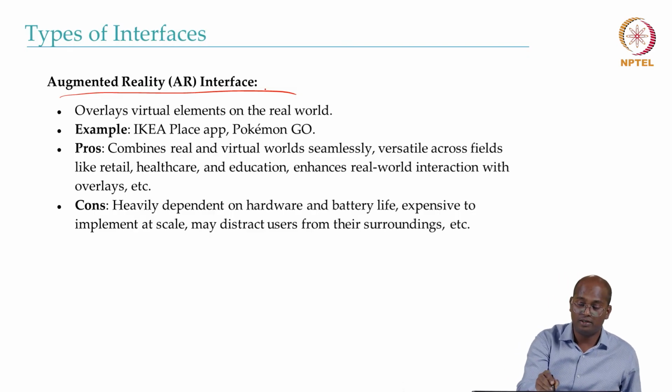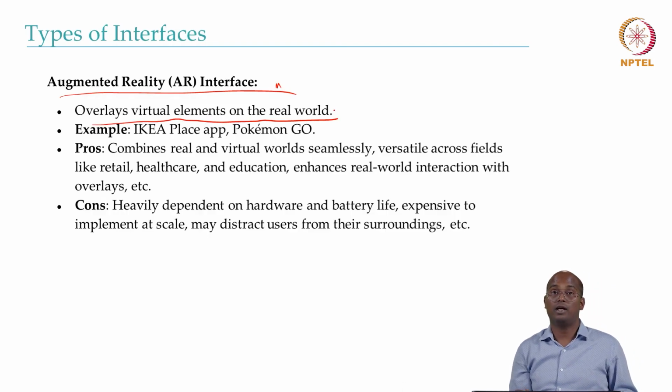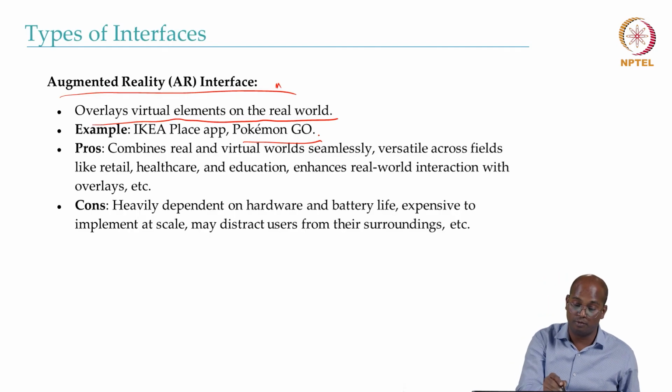In augmented reality, what happens is that it overlays virtual elements in the real world. For example, if you're taking a picture of the real world, then you can insert some object there. That is what the Pokemon Go game is based on. You'll be surprised to know that despite its very simple application, it broke all records when this game was launched. And of course, the owner made a huge amount of money from this.